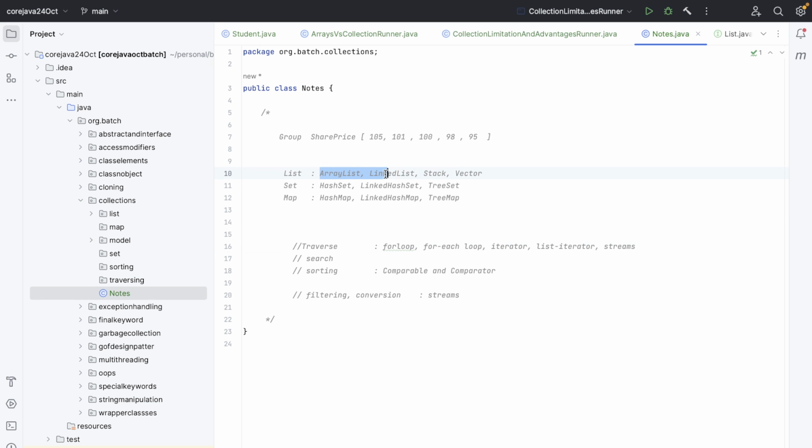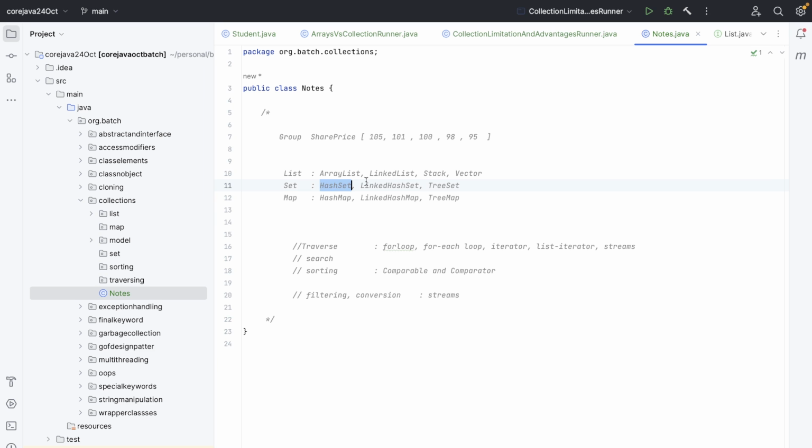The very basic question that's going to be asked even from an experienced person is: array versus linked list, array list versus linked list, when to use which one? A very basic question. But to answer this, you don't need to know Java. You can simply tell when to use array and when to use linked list. If you know the difference between these two, then you're completely good to go.